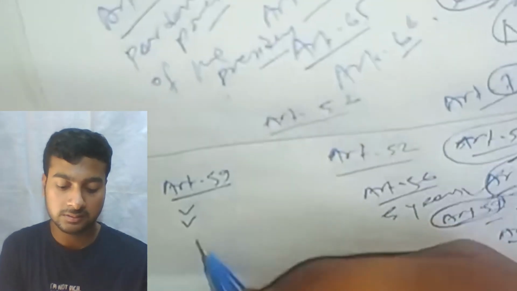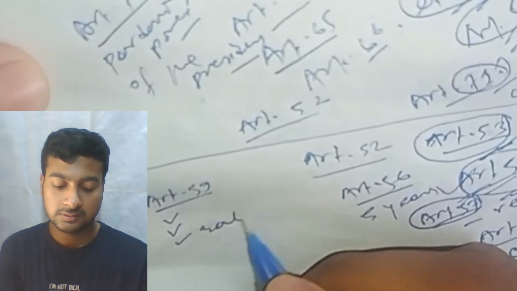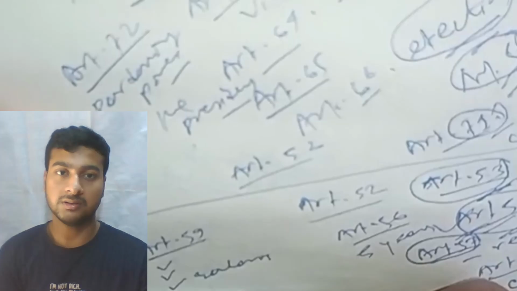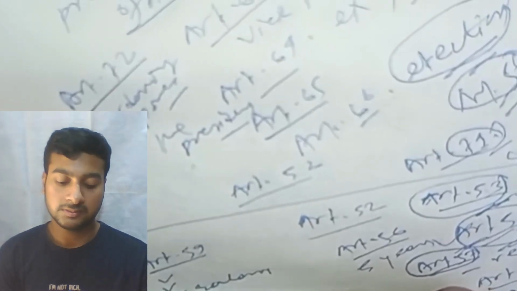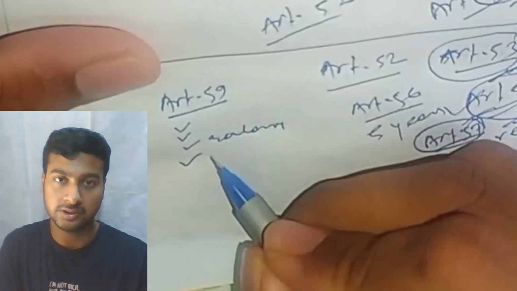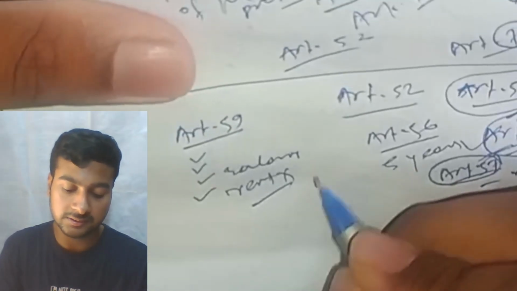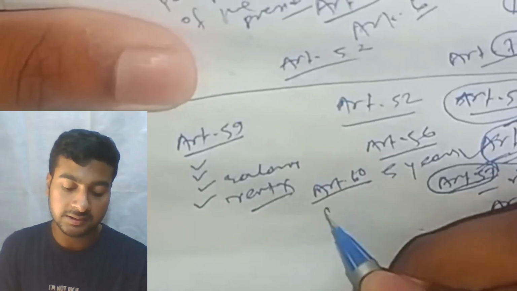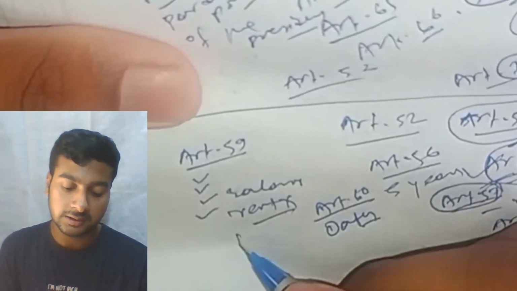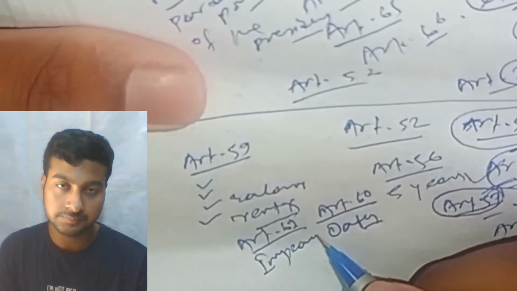There is also a clause that his salary should not be diminished during his term. Without paying rent he can use the official residence. Then Article 60, and Article 61 is the impeachment procedure.